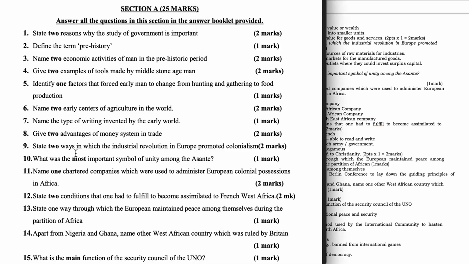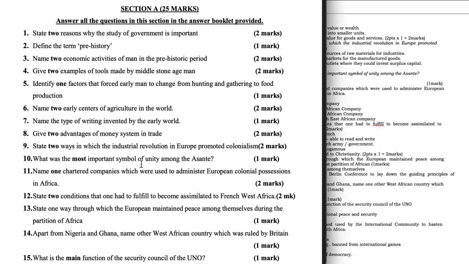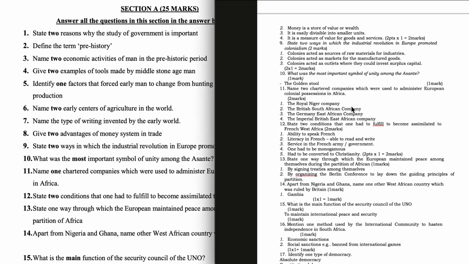Question 9. State 2 ways in which the Industrial Revolution in Europe promoted colonialism. Colonies acted as sources of raw materials for industries. Colonies acted as markets for the manufactured goods. Colonies acted as outlets where they could invest surplus capital. Question 10. What was the most important symbol of unity among the Asante? The golden stool.